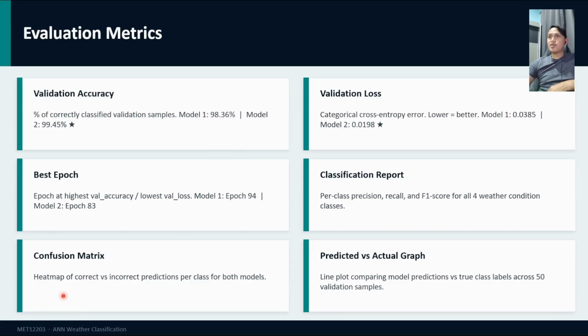This helps identify weak spots in classification. And lastly is the predicted versus actual graph, a line plot comparing the model's predicted class label against the true label across 50 validation samples. If the two lines closely overlap, the model is performing well. All of these 6 metrics satisfy the assignment evaluation requirement.